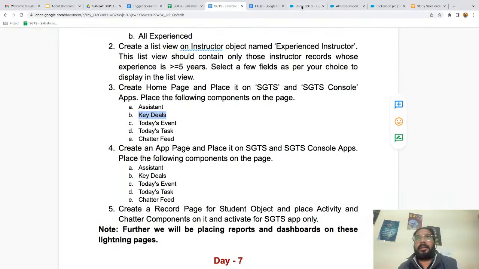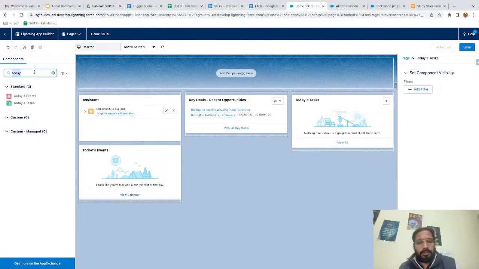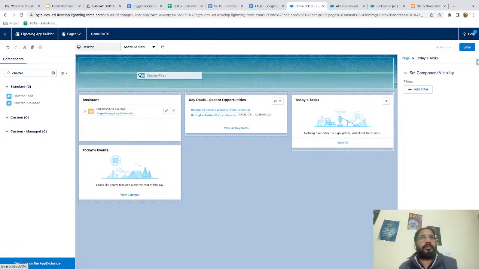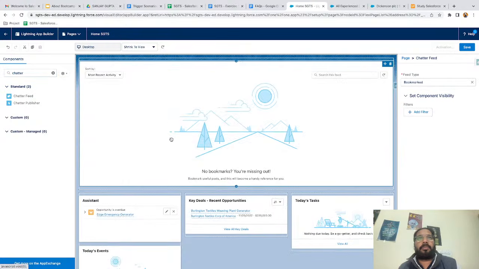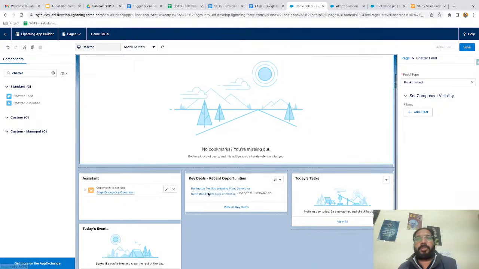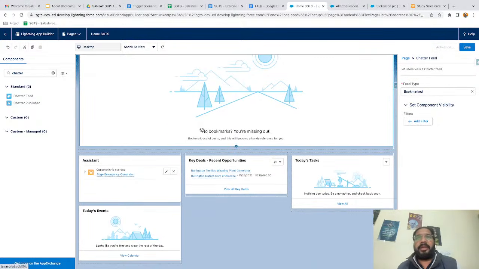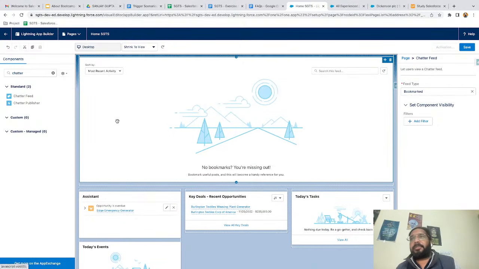Then we have chatter feed. So if you want it, you can search chatter feed and place it on top. This way your chatter feed option will be available. Right now I just placed all the standard components. If you have any custom component, you can place it on the home page. And at top, you can see the homepage name is available.